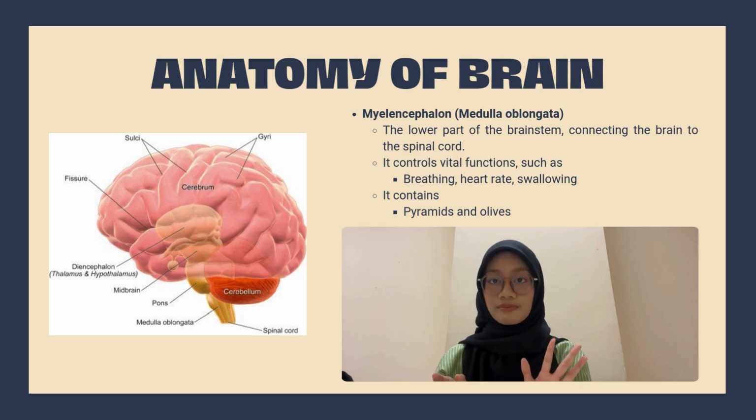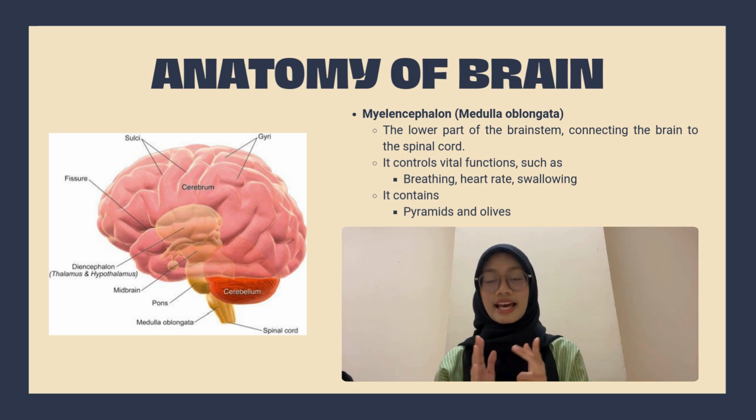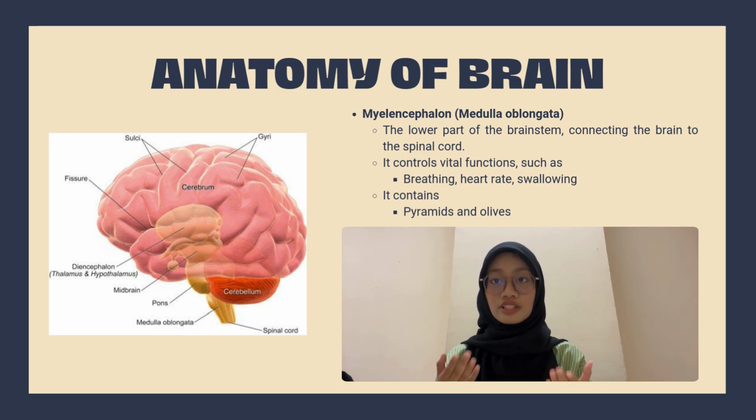The fifth part of the brain is the myelencephalon, which is also known as the medulla oblongata. The medulla oblongata is the lowest part of the brainstem, connecting the brain to the spinal cord. It controls vital functions like breathing, heart rate, and swallowing. It also contains the pyramids, which help control voluntary movements and are involved in motor coordination.